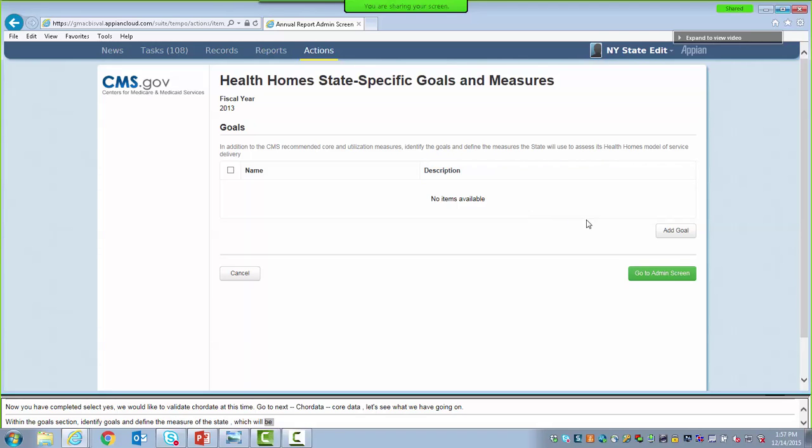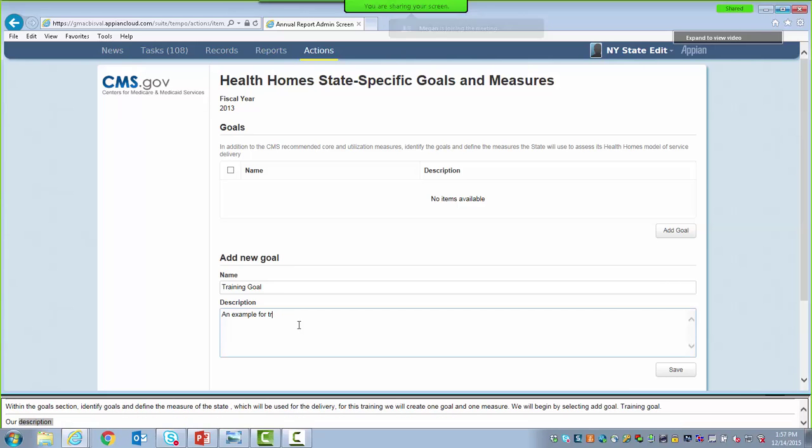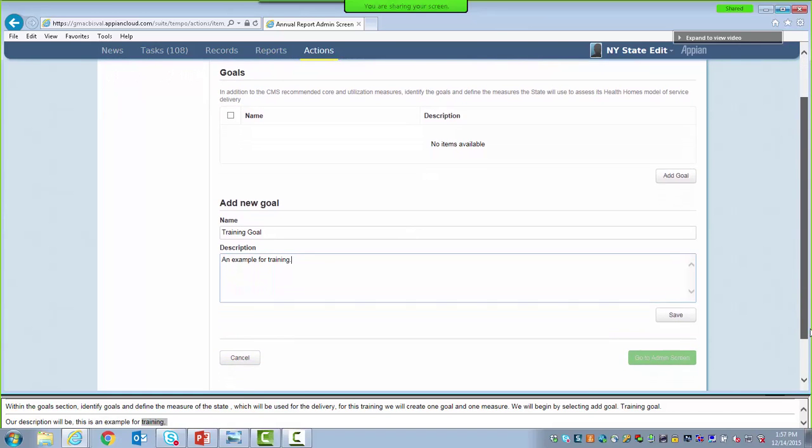So we're going to begin by selecting Add Goal. And we're going to name our goal, because we're very creative, we're going to name it Training Goal. And our description will be, this is an example for training. If you want to modify the goal after you've done this, you will be able to do so. We're going to click Save.